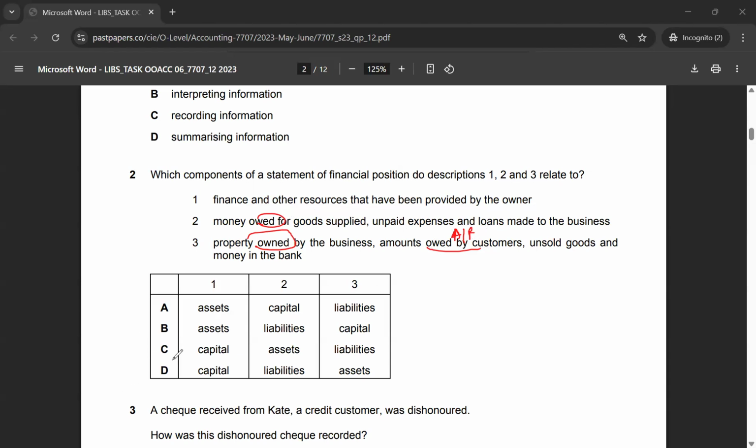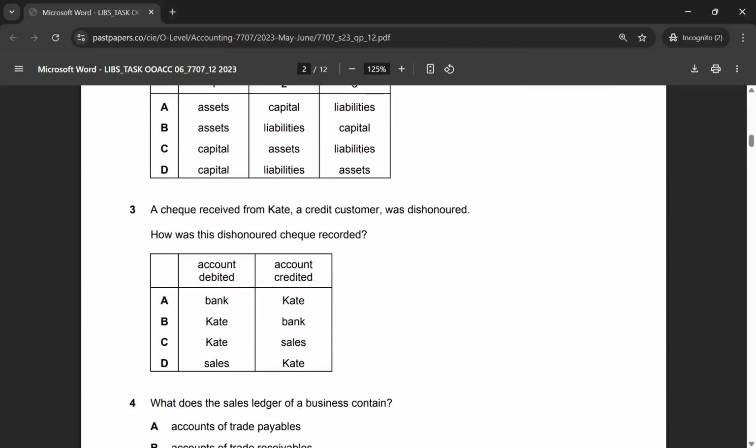So the correct answer to multiple choice 2 would be option 2. Statement 1 is about capital. Statement 2 is about liabilities, and statement 3 is about assets. Let's move on to multiple choice 3.